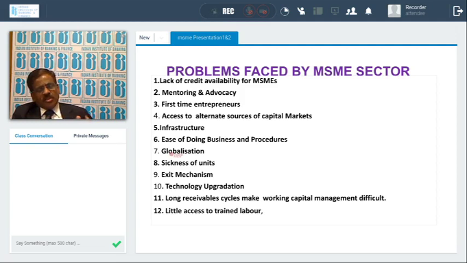Because all MSMEs are small units, they do not engage professionals. And whoever is the labor, they're unskilled or semi-skilled laborers. So they do not have properly trained manpower. So these are the problems being faced by the MSME sector as of now.